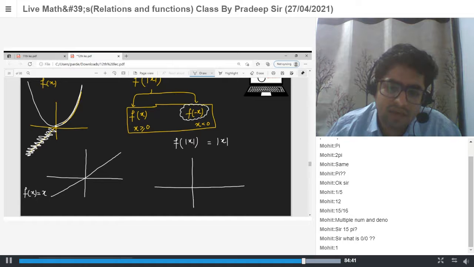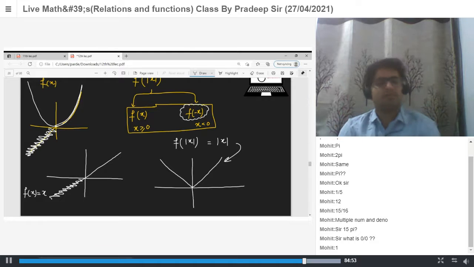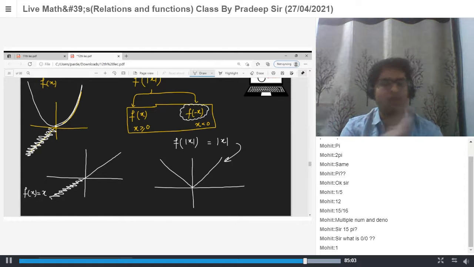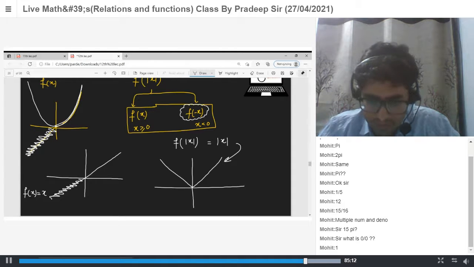Remain the graph in the positive direction, delete the portion in the negative part and take the mirror image of the positive one in the y-axis. So this will be the graph y is equal to mod x. Take the mirror image of the positive x direction with respect to the y-axis and delete the graph of the negative x direction.